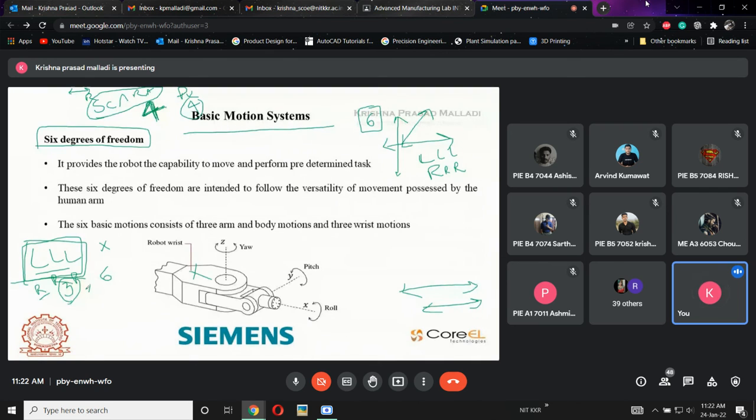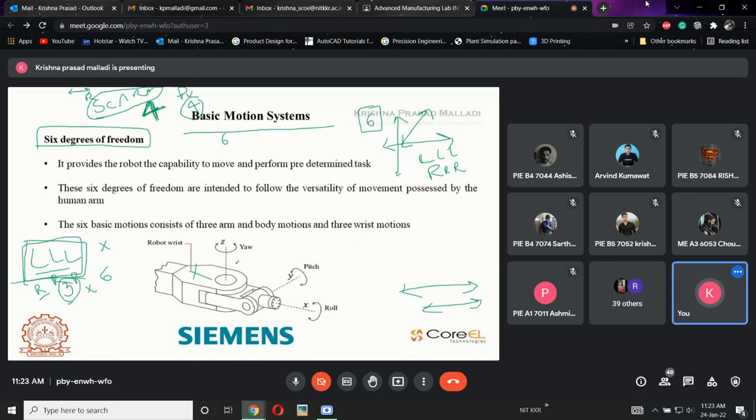Why can't we say 6? Because it does not have the other 3 degrees of freedom, that is the rotary ones. Yes. As of now, we are discussing only up to the manipulator. We haven't started the end effector, that is nothing but our wrist. If the wrist is attached to the robot, then the robot will have 6 degrees of freedom.